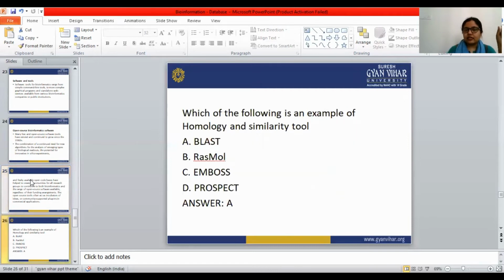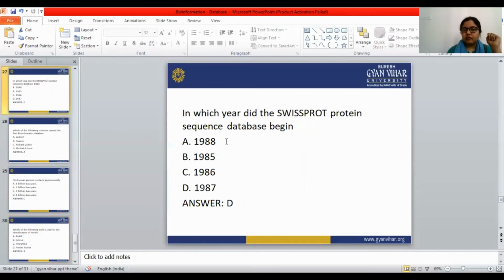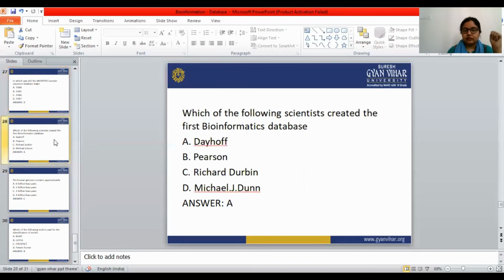Let's see some MCQs from this topic. Which of the following is an example of homology and similarity tools? The correct answer is BLAST. In which year did the Swiss protein sequence database begin? From 1987. Which scientist created the first bioinformatics database? Dayhoff.